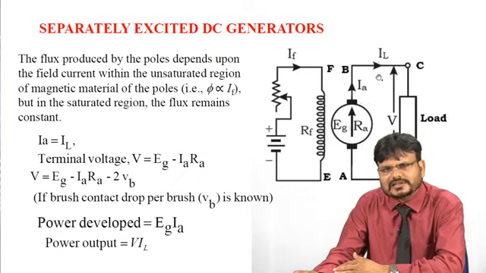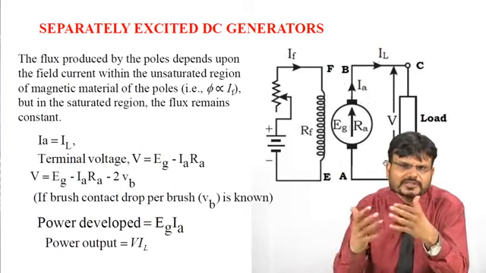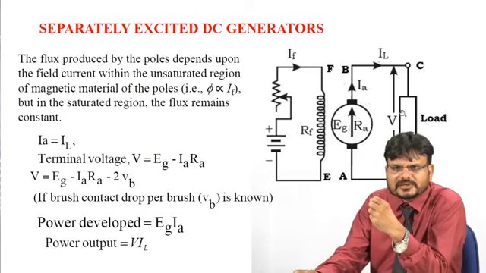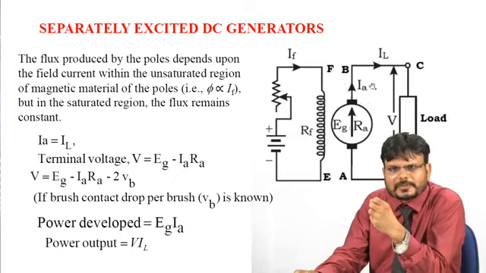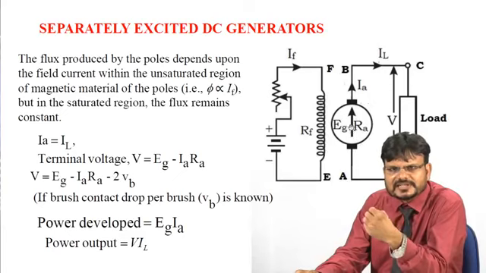So the current flowing through the load, IL, is equal to the armature current IA. So you can write IA is equal to IL. Now we have to find the equation of the terminal voltage. Just apply KVL in this particular loop, A, B, C, D. You can start from here. The voltage generated by this DC generator is Eg, denoted as E suffix g.